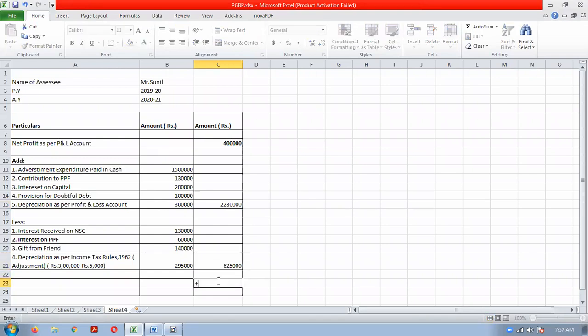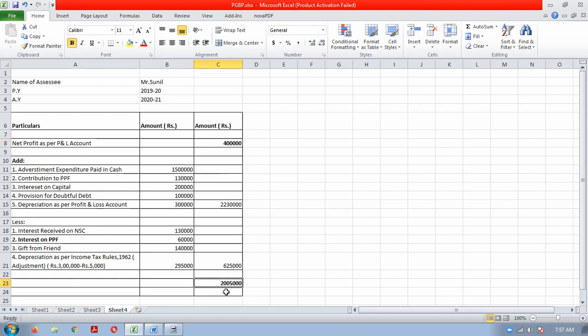So what we will have to do? This plus this minus this. So our income as per income tax, say, 20 lakh 5,000. As per books, it was only 4 lakhs. Okay, see how much difference it is.